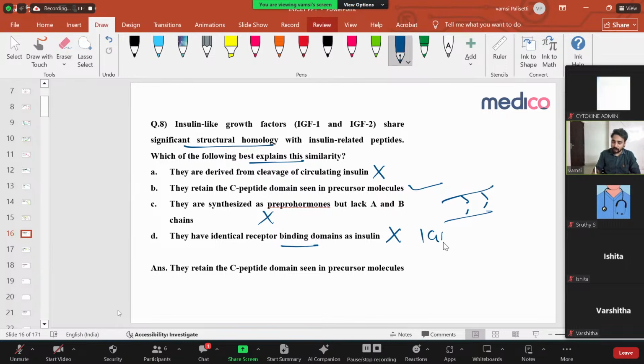Insulin-like growth factor has an insulin-like growth factor binding receptor, while insulin has a different receptor. Because they are structurally similar, everything insulin has, these factors also have. So that's why they retain the C-peptide domains in the precursor molecules. Very important thing, right?